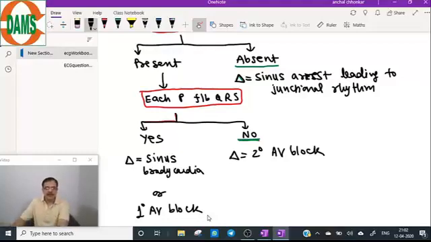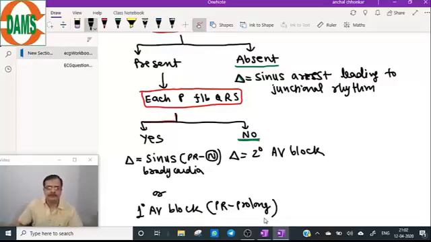Sinus bradycardia, PR interval normal. First degree AV block, PR interval prolonged.